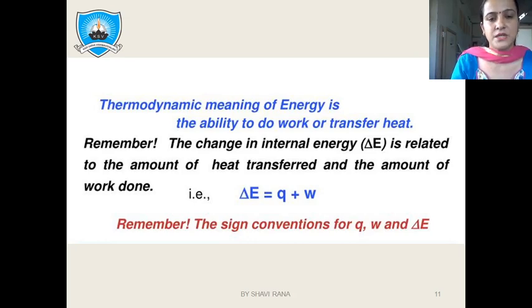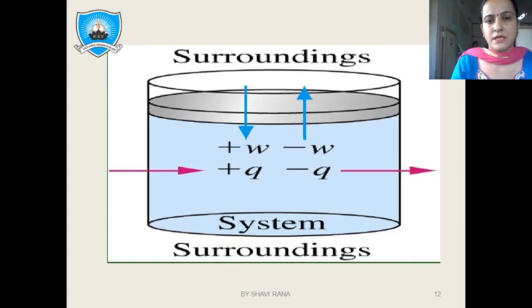Thus the final definition will become: the total amount of energy after exchanging, after exchanging from system to surrounding and from surrounding to system, remains constant. Fine. This is the diagrammatic behavior of exchange of work done and heat energy.